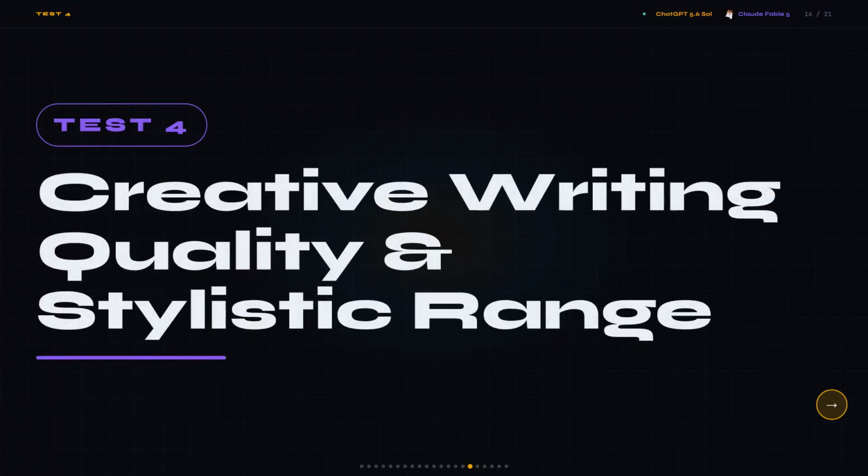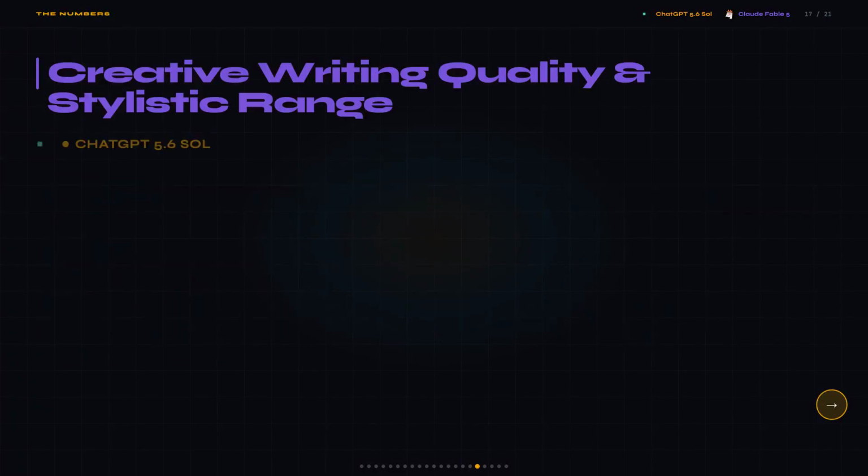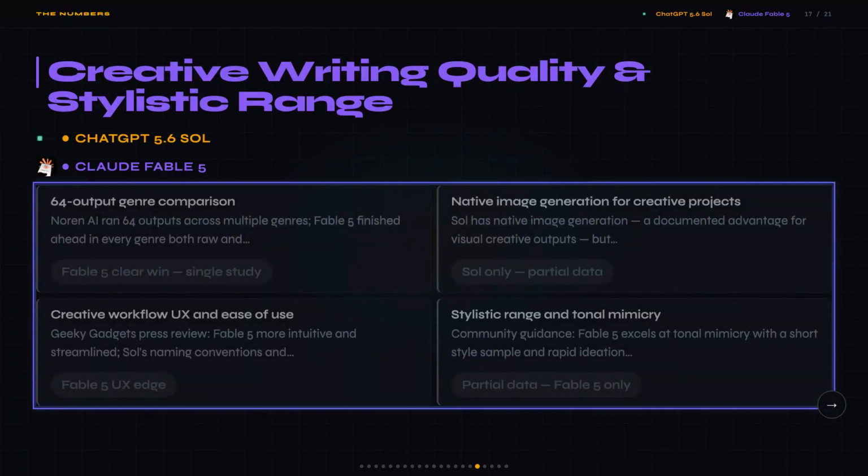Test 4, creative writing quality and stylistic range. Here's what goes wrong when a model is bad at this. You ask it to write a scene in a specific tone, it gives you something generic and flat, and you spend more time editing than you would have just writing it yourself. Or you need a dozen variations across different moods, and it just keeps giving you the same voice with slightly different words. So I looked at the structured comparison from Noren AI, who ran 64 outputs across multiple genres, and